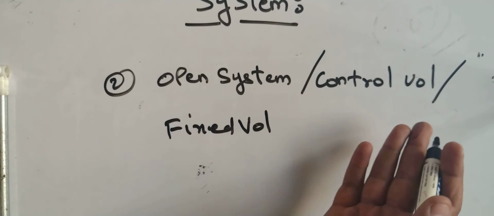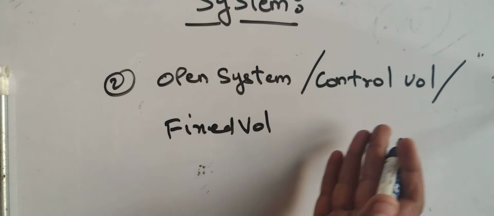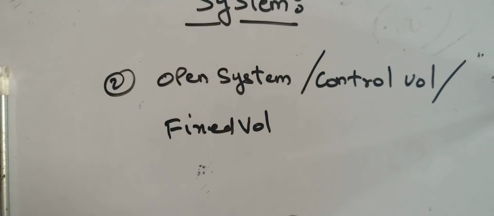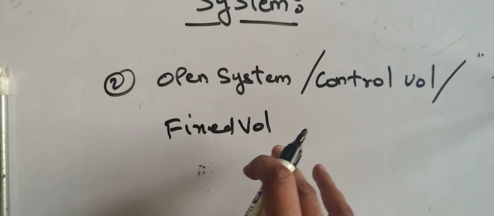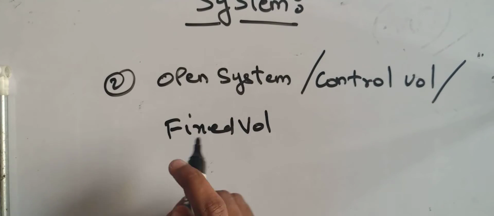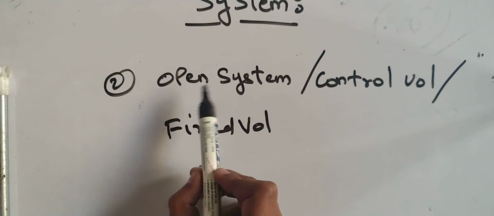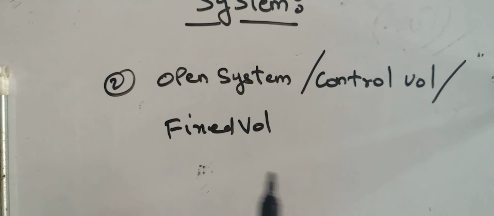We'll recall the closed system. A closed system is also called a control mass or fixed mass system. Why it is called that, I have told you: because the mass is always contained within the system. Here the names are changed. An open system is also called control volume and fixed volume.